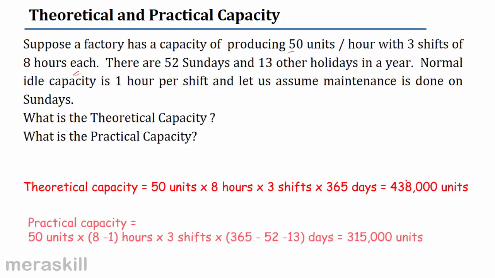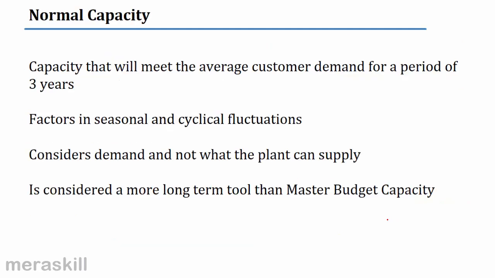So do you get something like this, students? You get 50 units which will be made in 7 hours of actual work. 1 hour is idle time. Yes or no? 1 hour per shift into 3 shifts. What about the days? You are talking of 365 days minus 52 Sundays, 13 other holidays. So your practical capacity is 315,000 units. This is 438,000 units. Clear? Now, let's also come to normal capacity.